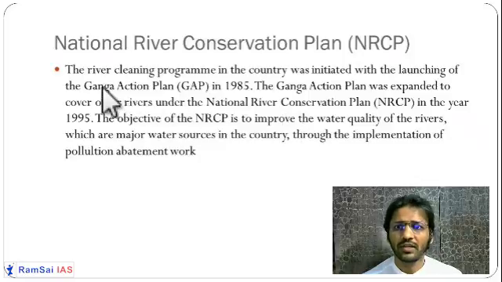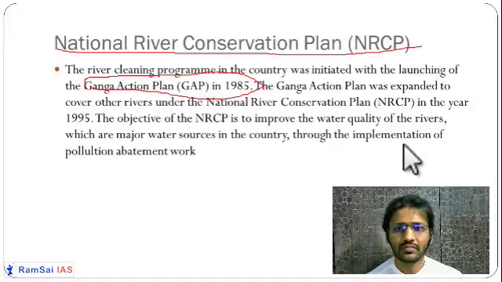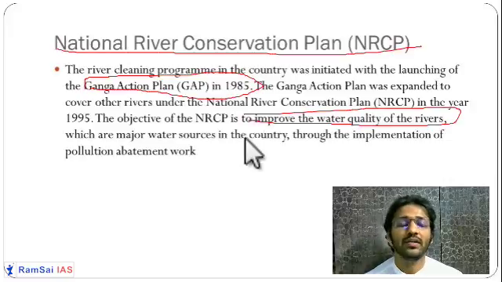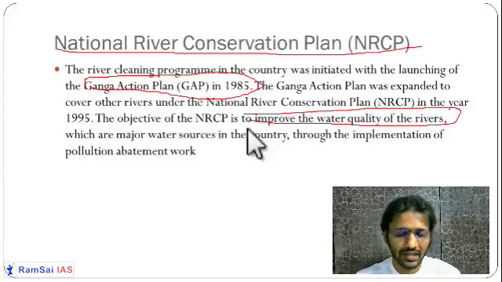The Ganga Action Plan is also part of this National River Conservation Plan. Different river conservation plans have been made under it. Getting it? The objective is only to improve the quality of the river water and make it more and more pure. So these are the very simple things mentioned in this chapter. Hope you have understood this. If you have any doubt, please ask me.